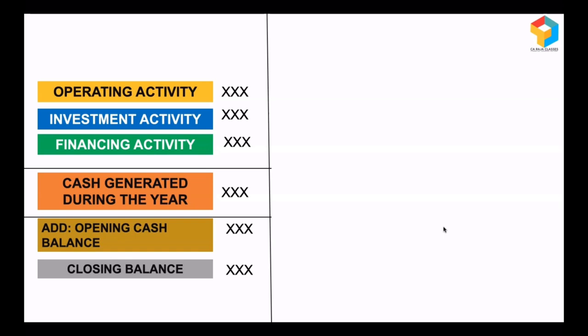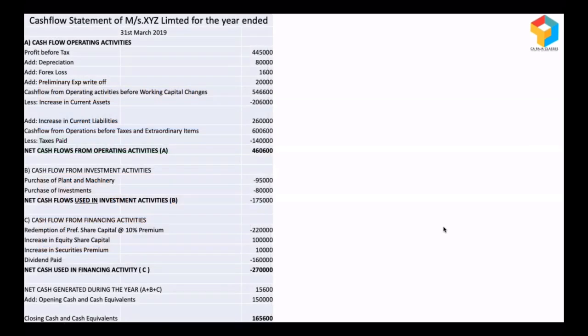Okay, and it also acts as a reconciliation statement, because by adding the cash generated during the year with the opening balance, I get the closing balance. Let me show you a real life cash flow statement. It will look something like this, with many line items and subline items. But being part of a bank, your focus should be on how to read the cash flow statement, because the preparation of cash flow statements is taken care of by accountants. So you should know where you have to keep your eyes.